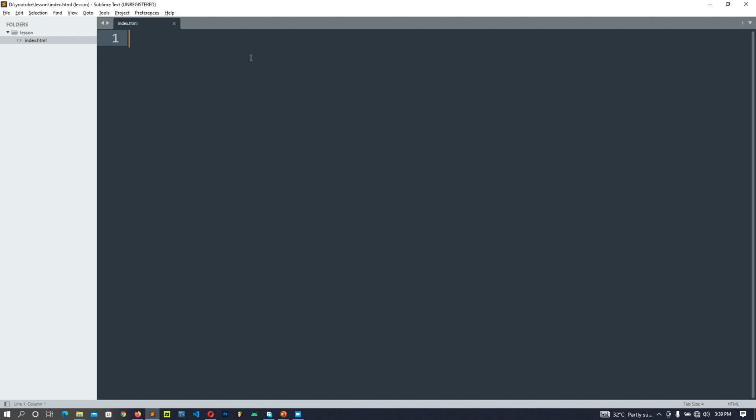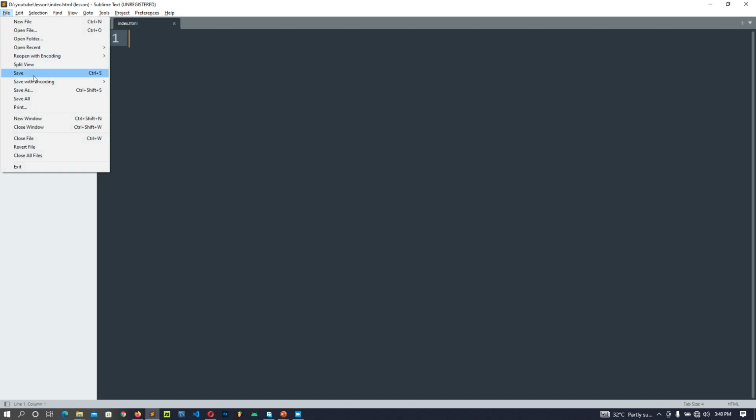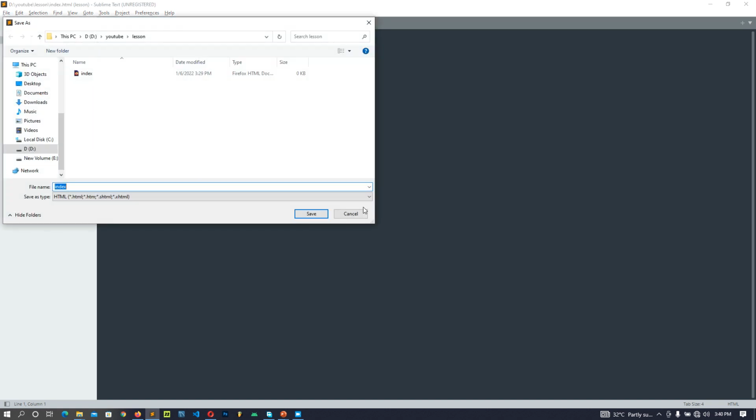Okay, so now I'm about to build a website. The home page of your website, that is the first page people will see when they get to your website, is always called the index page. So you open your notepad and you save it as index. Then the extension will be .html. .html tells the system that this is a web page.